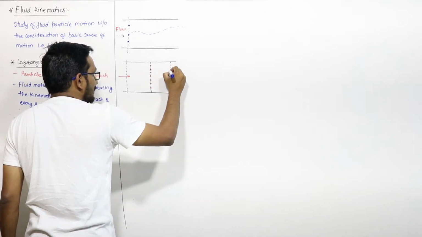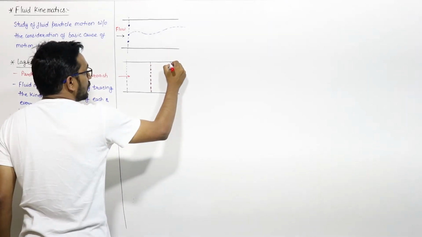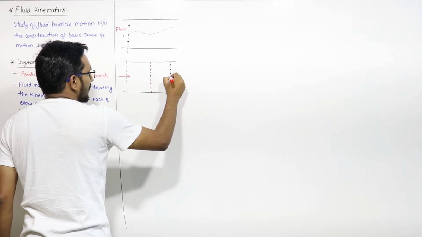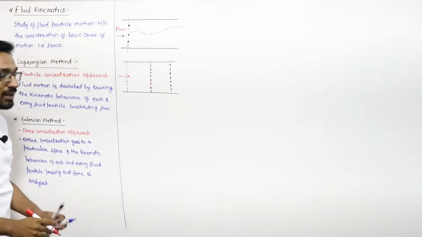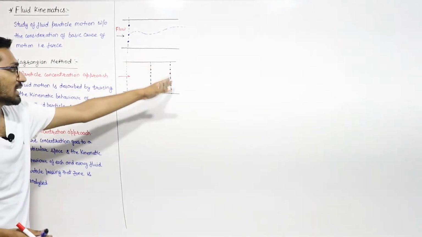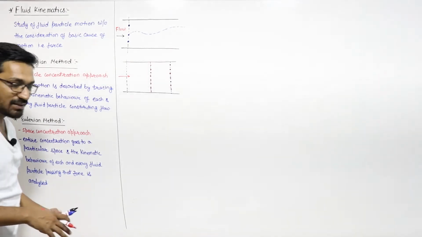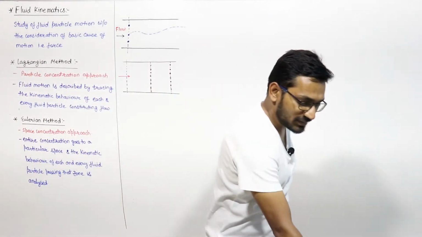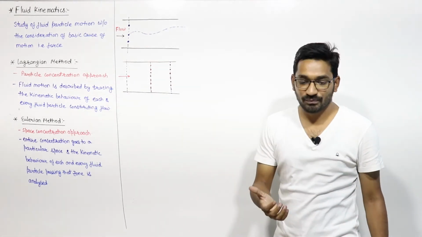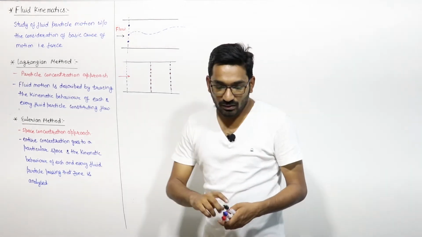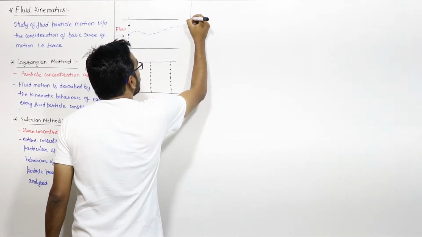Let us say I choose this section again, and the fluid particles which are passing through this section, we will analyze the kinematic behavior of each and every fluid particle flowing through it. So this is the Eulerian method, right? Only this basic is required for your better understanding of what the Eulerian approach and the Lagrangian approach are. Now let us see the next topic of our discussion, which is the types of flow.